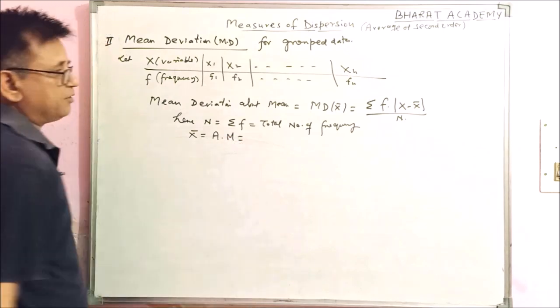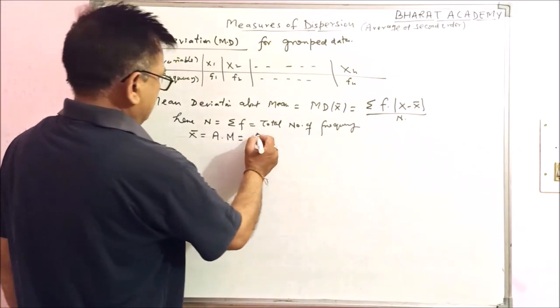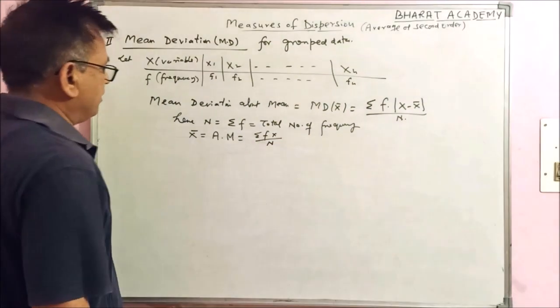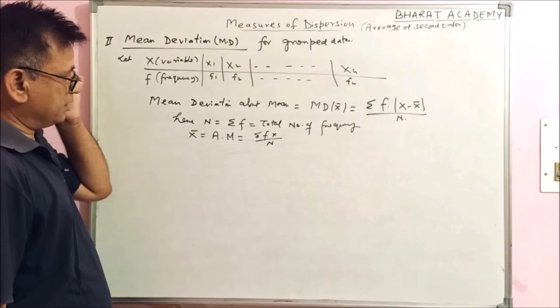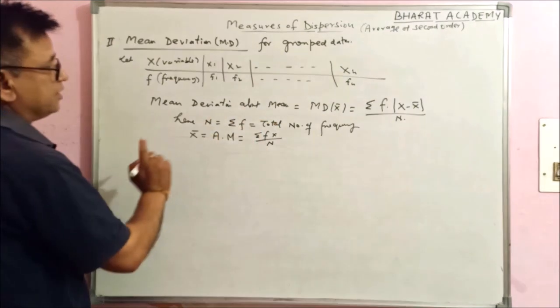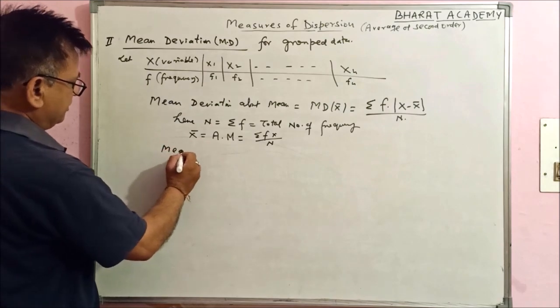You can calculate it from different methods: summation fx upon n, or the step deviation method, and for the shortcut method you can calculate x bar. So this is mean deviation about mean.